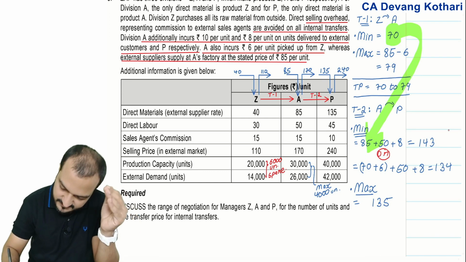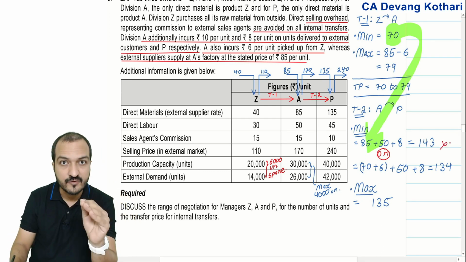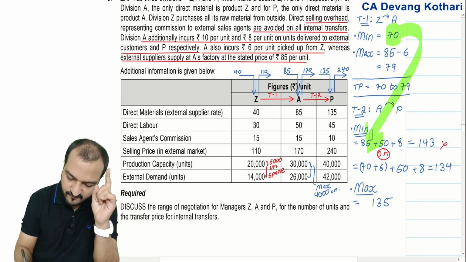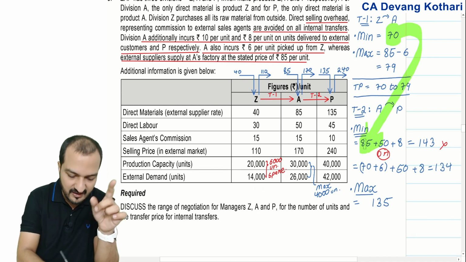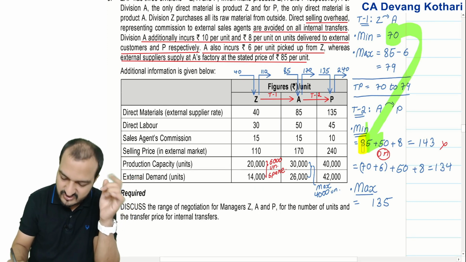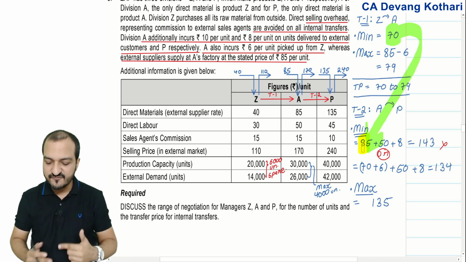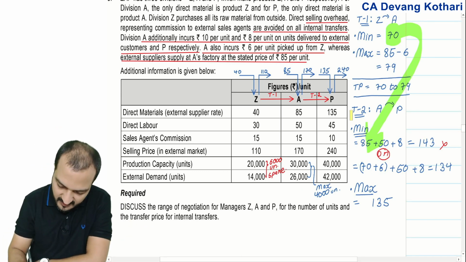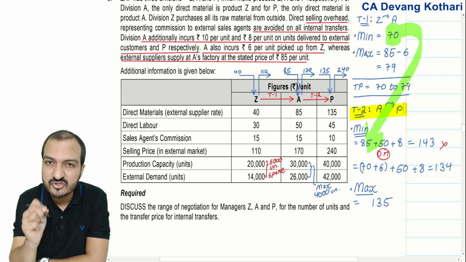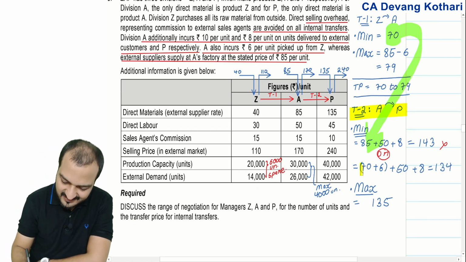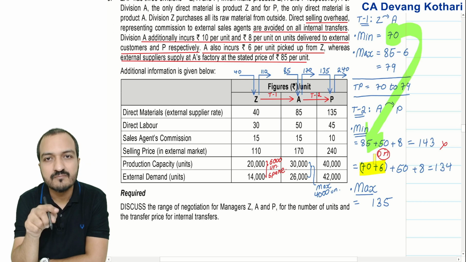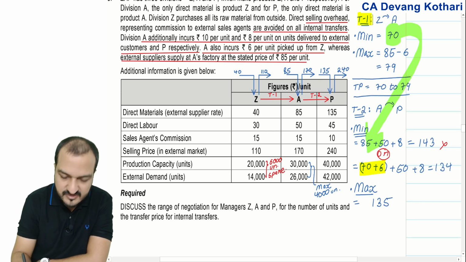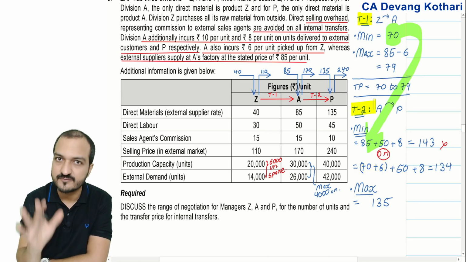In other words, if A will use purchased material from outside, then transfer from A to P will never happen, right? Transfer from A to P is possible only if A can get transferred material. In short, if transfer 1 happens, only then transfer 2 will be possible.